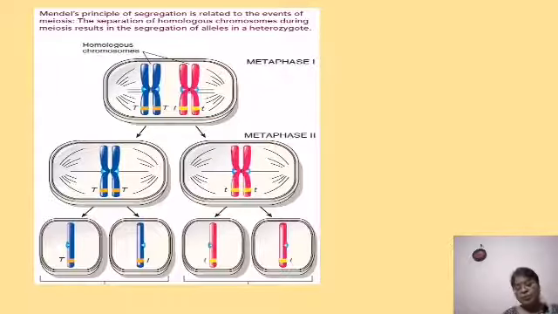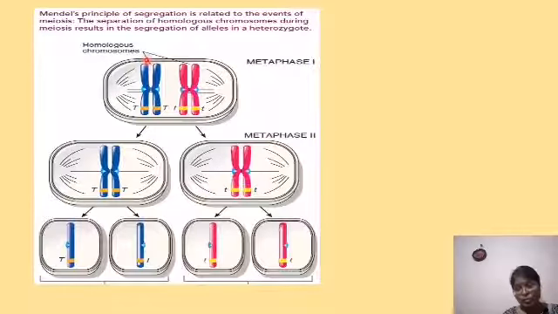In this picture, this is your homologous chromosome, and you can see this is capital T and this is small t. One chromosome has small t and another chromosome has capital T. So this is the F1 generation, from what you have read right now. And here you can see these are homologous chromosomes.